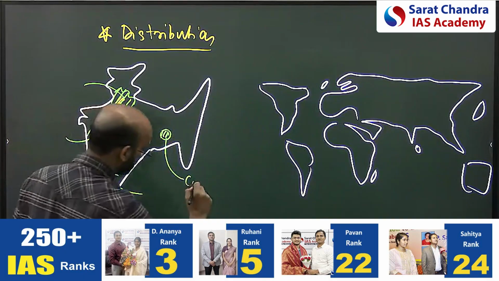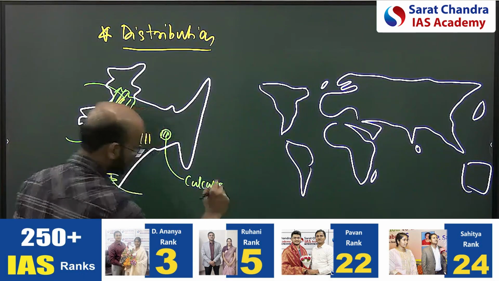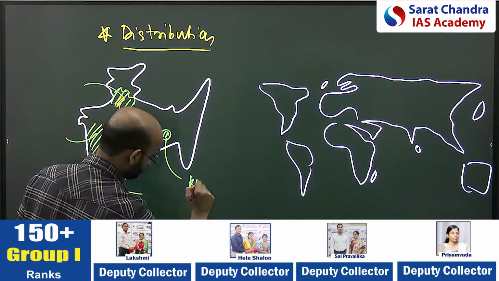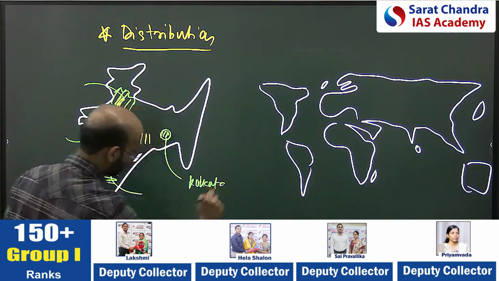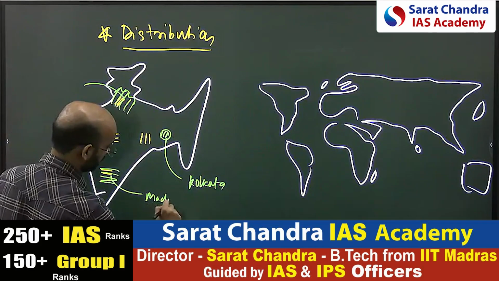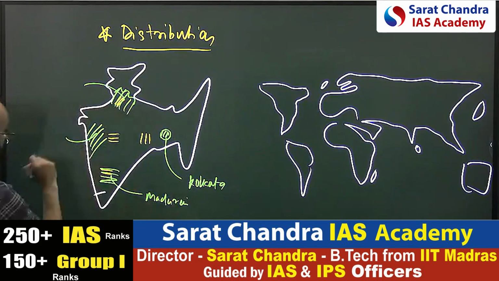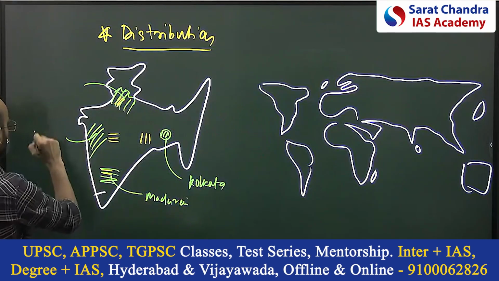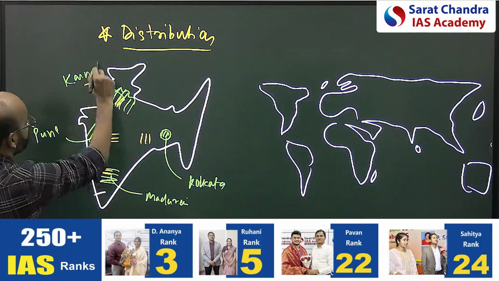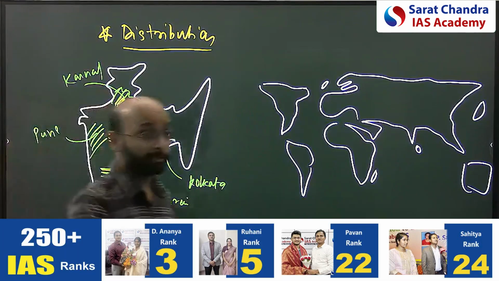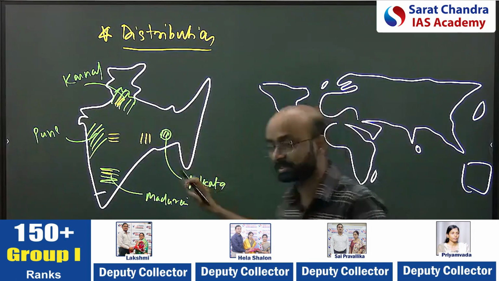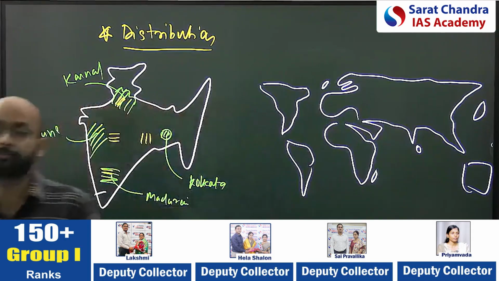Here I can locate, let's say, Kolkata. Here let me give Madurai or some such place. Here let me talk about Pune. Here let's say Karnal, which is popular. Now I have to locate the region. I don't have to locate the specific place, but you should give one district, place or name.